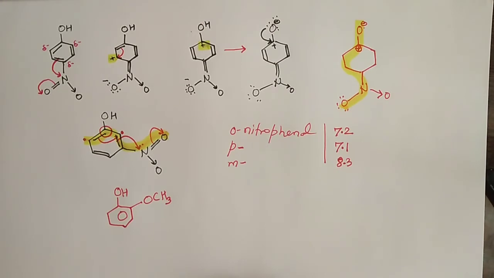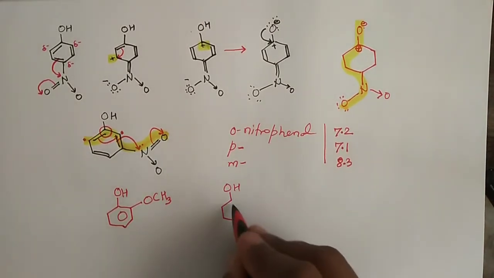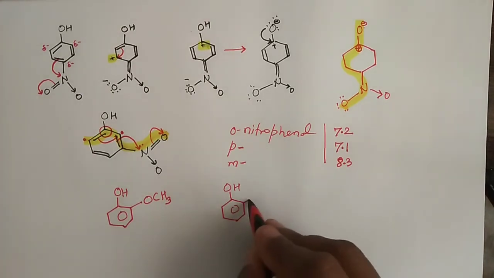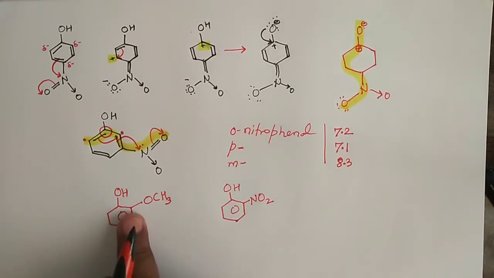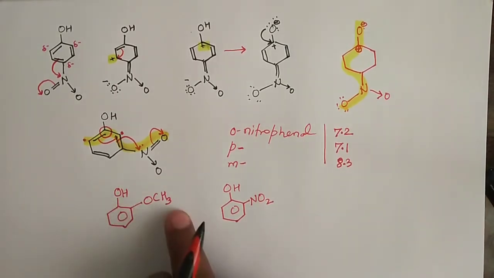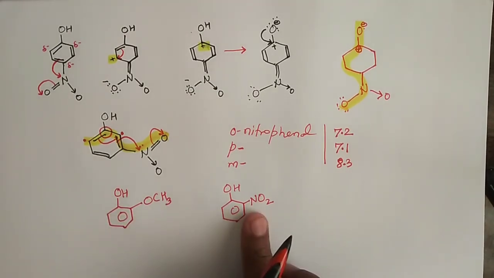So if I have phenol substituted at the ortho position with a nitro group, and phenol substituted at the ortho position by a methoxy group, then out of these two, which one do you think will be more acidic?